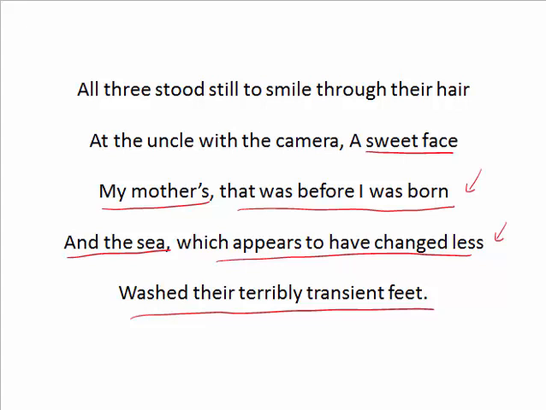So here, the sea as a backdrop of the picture represents the timelessness of nature. The poet's mother, along with her cousin standing in front of the sea, provides a contrast with her fragility and smallness. And here it highlights how short human life is. Okay, I hope you grasp the idea of this poem. Let's move forward.